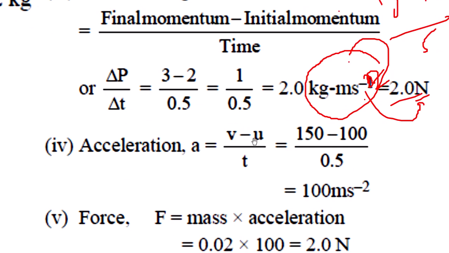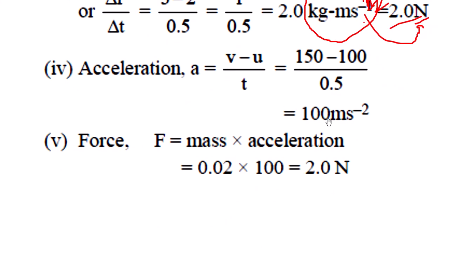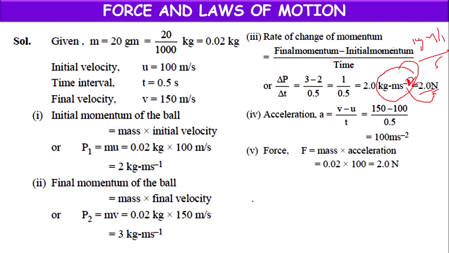So 2 newtons is the answer, rate of change of momentum. Acceleration is v minus u by t, 150 minus 100 by 0.5, which is equal to 100 meter per second square. Force equal to mass into acceleration. So what is the force? Mass here 0.02. Acceleration in the fourth question we have calculated 100. 0.02 into 100 equal to 2.0 newtons.